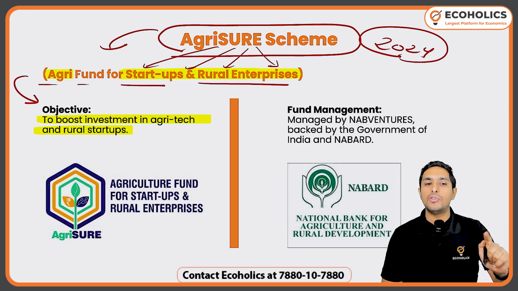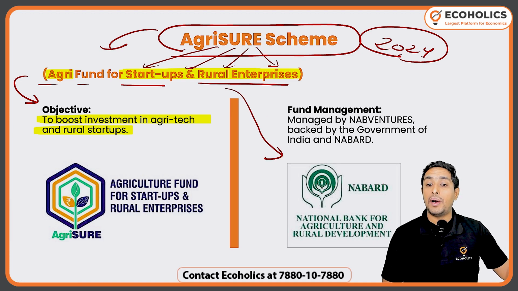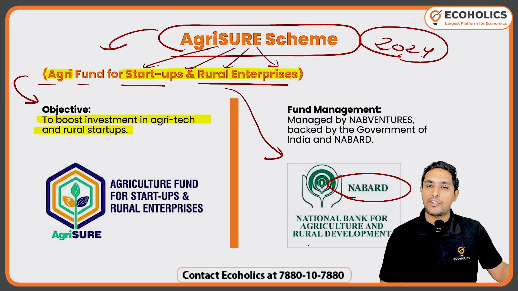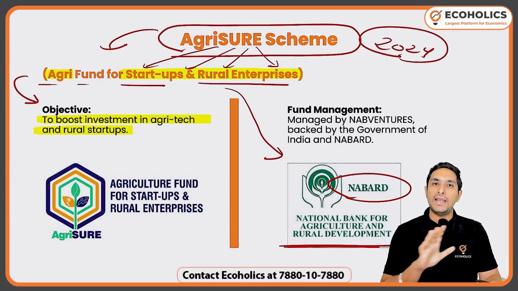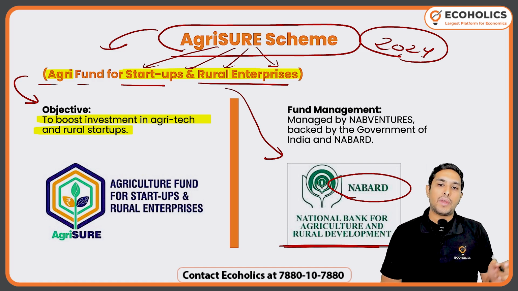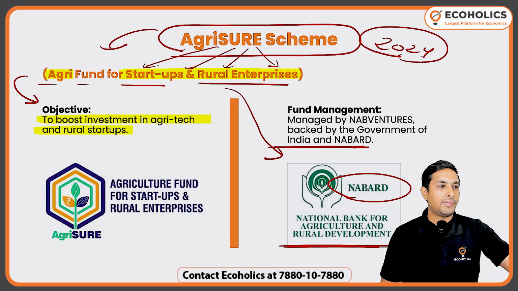Now what is most important is that we have to have a basic idea about the involvement of NABARD. NABARD, that is National Bank for Agriculture and Rural Development, is very much actively involved in this AgriSURE scheme. That is one thing, because when we talk about the fund management, it is being done by the Government of India and NABARD. So the name of NABARD is coming here. This means that NABARD is actually actively involved in that.